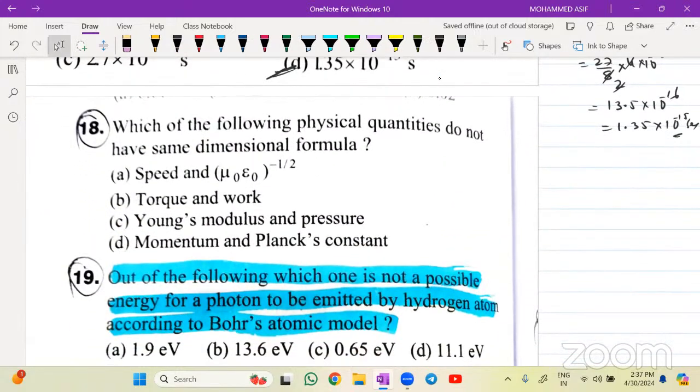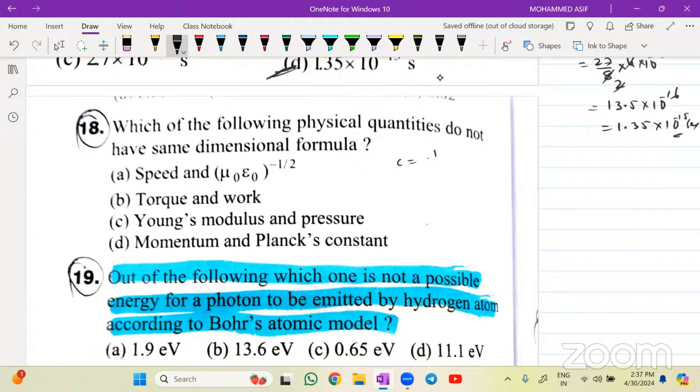Question number 18. Which of the following physical quantities do not have the same dimensional formula? Very good question. Can anyone give me the answer? I'll wait a minute for you. Which of the following physical quantities do not have the same dimensional formula?